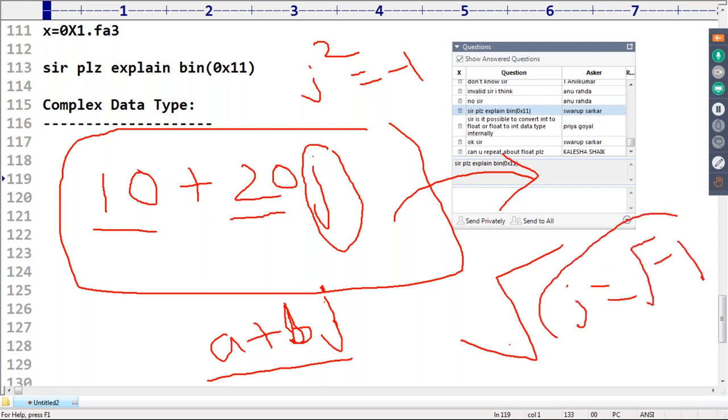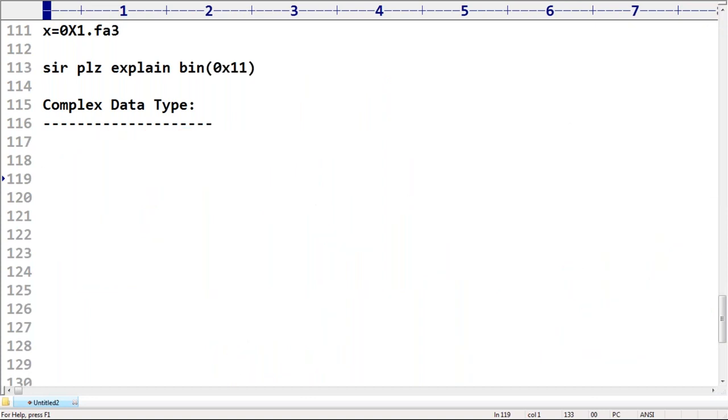Square root of minus 1 itself is the value of j. It is related to mathematics, right? Don't worry much about that. No, no, Virendra, it should be j only.